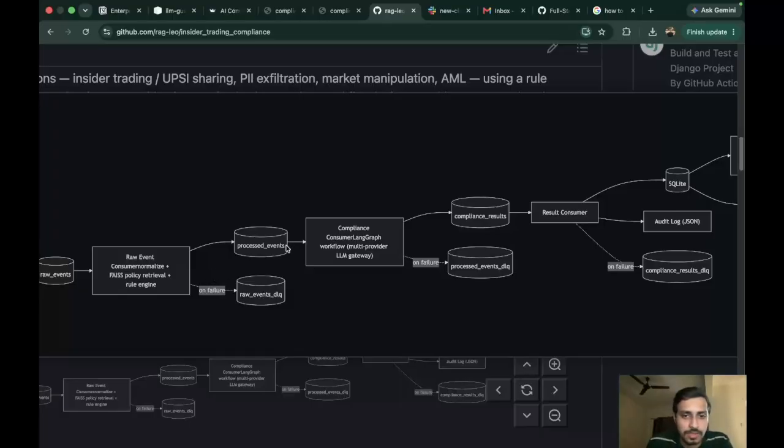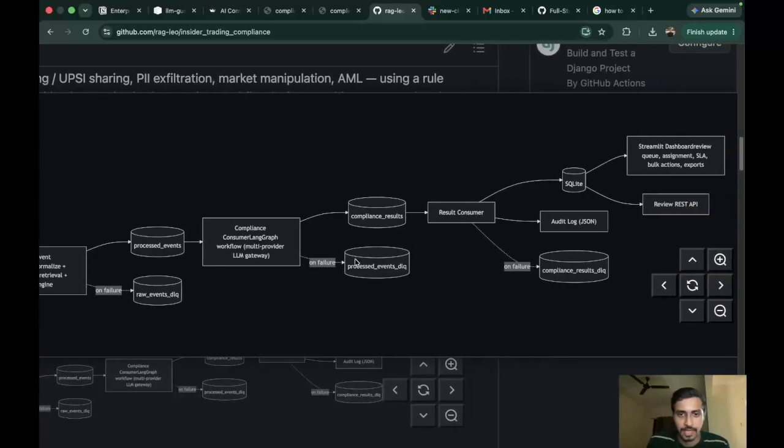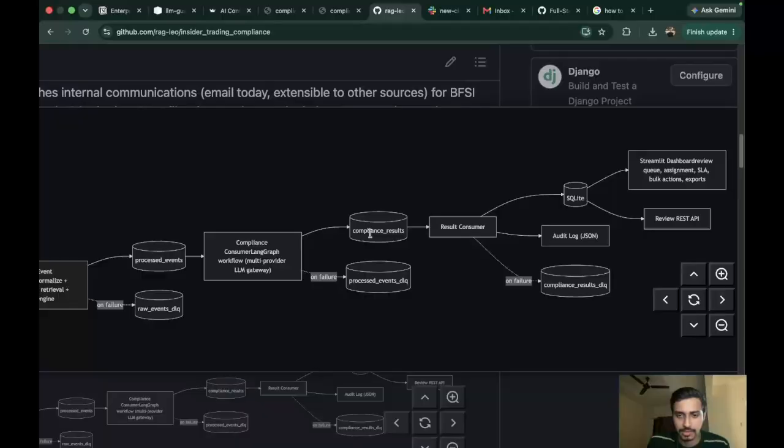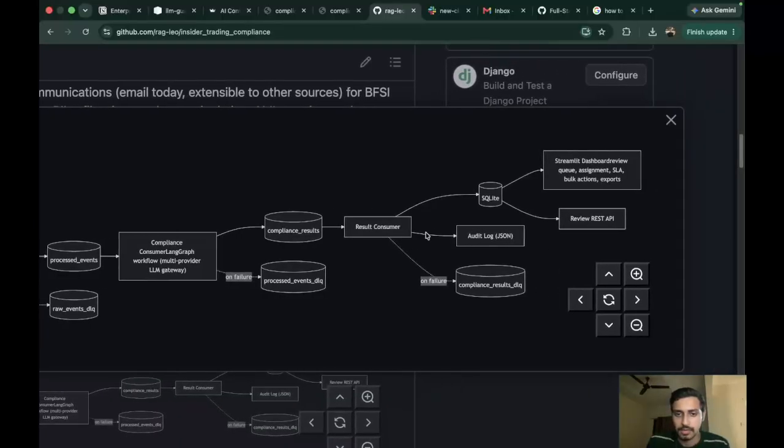Now, all these processed events are sent forward to the compliance consumer LangGraph workflow, which has a multi-provider LLM gateway, and the events which pass through and give us the compliance results are then sent to the result consumer. Now here the results are stored in the SQLite database, and the auditing is done. Audit logs are being stored in a JSON file as of now, right?